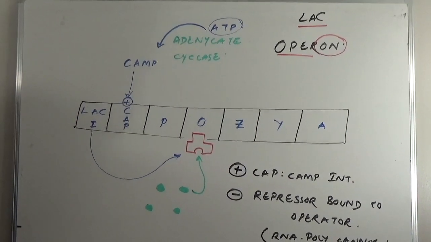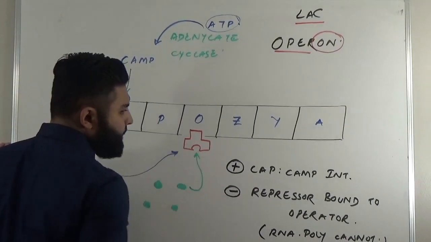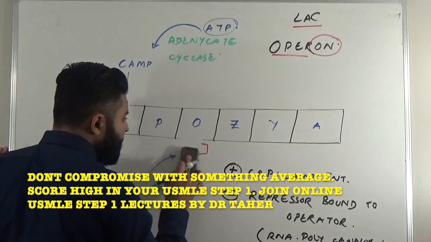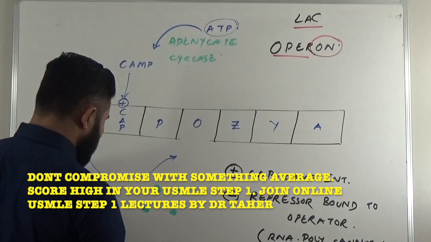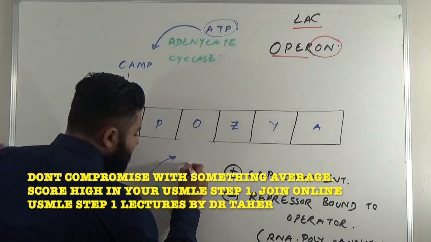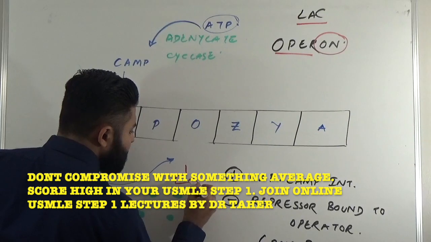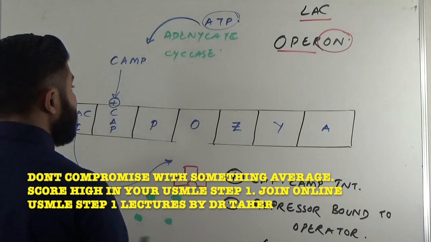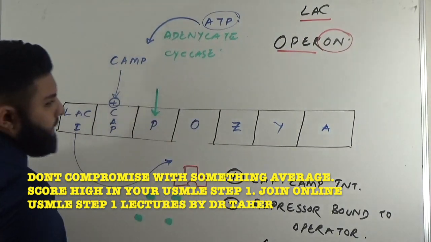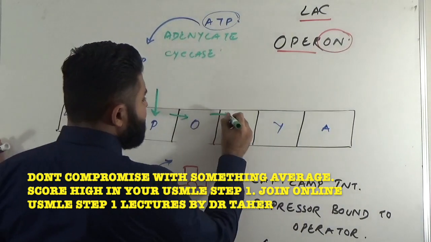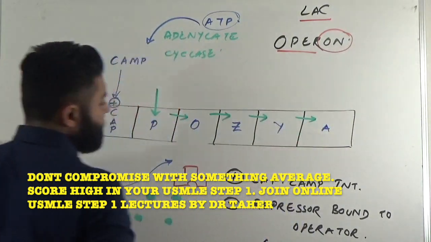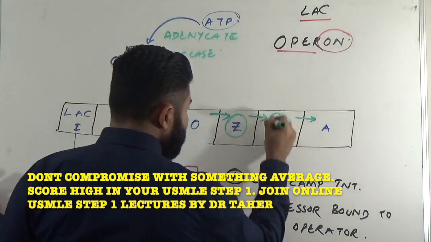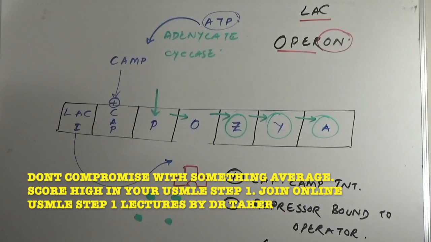First, once lactose comes and binds to the repressor, the repressor is unbound. As the repressor unbinds, RNA polymerase can bind to the promoter site, and that induces gene expression for these enzymes. What enzymes? The proteins LAC-Z, LAC-Y, and LAC-A.